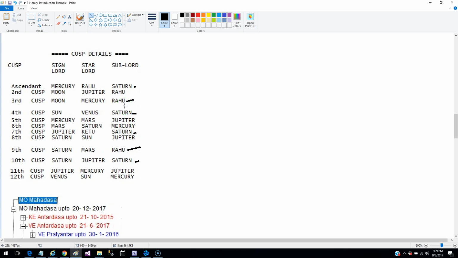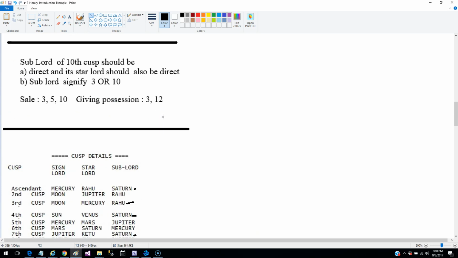But just for the sake of explaining how you can use these Cuspal sublords to your advantage to find out more details, I gave you an example of what could be the reason when negotiations don't go smoothly. Now, if you have a 9th Cuspal sublord placed 12th to the 3rd, it doesn't mean that the sale is not going to go through, because whether the sale will happen or not, we have already seen using this particular rule of KP.